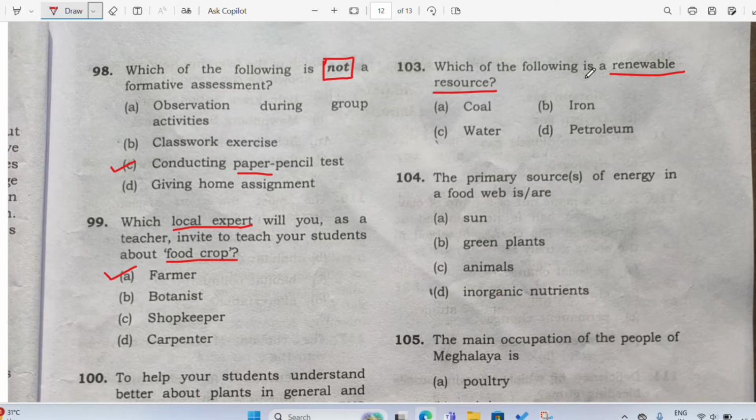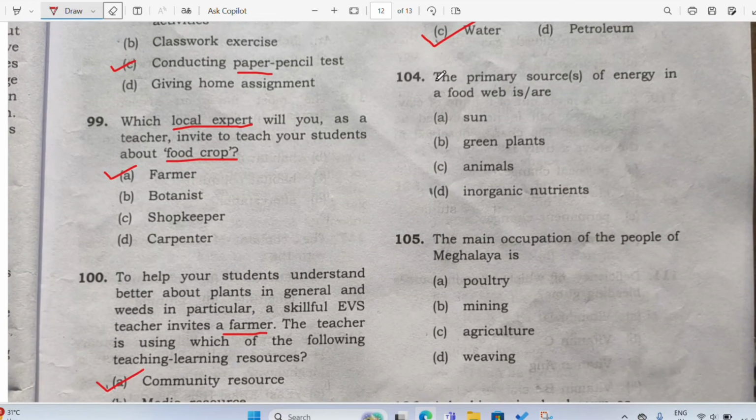All right. For example, coal. You're using koila. We know that koila is going to get over one day, right? It will be over. It will finish. Iron also, it will be finished one day. Petroleum also, it will finish one day. So what is there in these four options which will never get over, which can be renewed? Of course, you guess the right answer, that is water. So water is a renewable resource. However, iron, petroleum, and coal, these are non-renewable resources. All right, good. Let us see now.